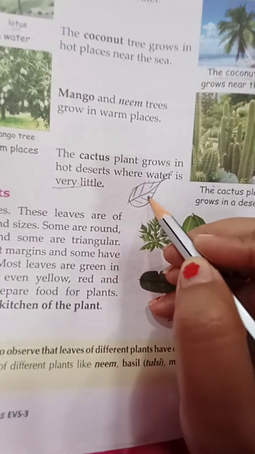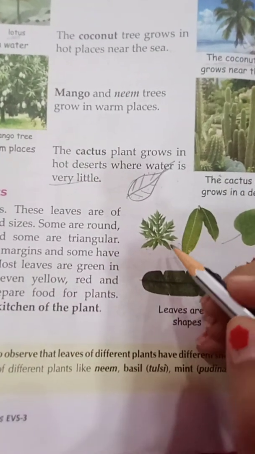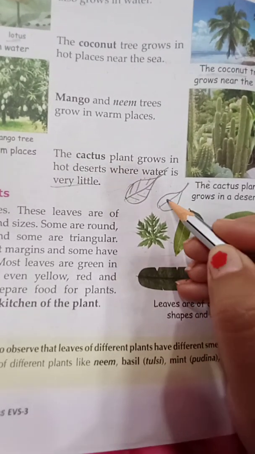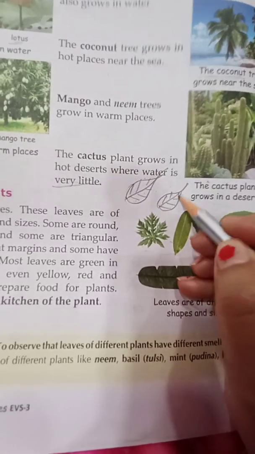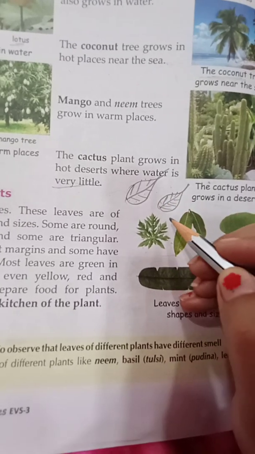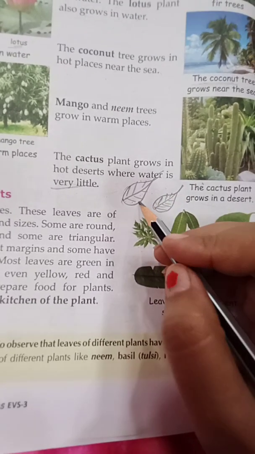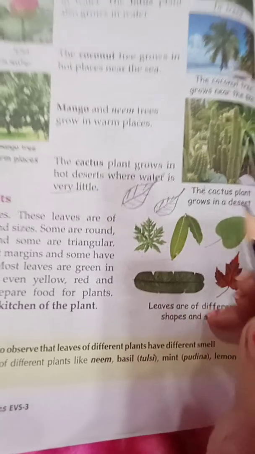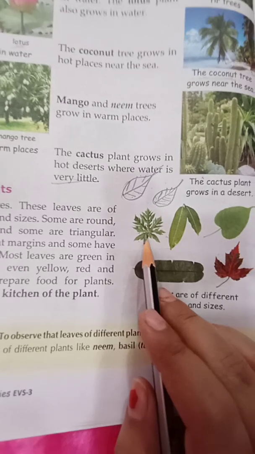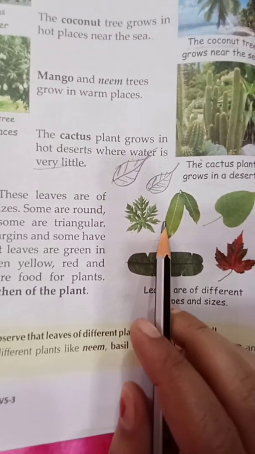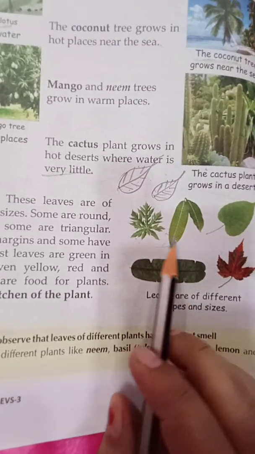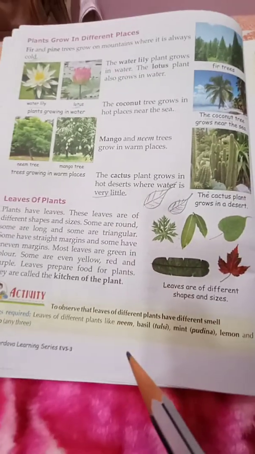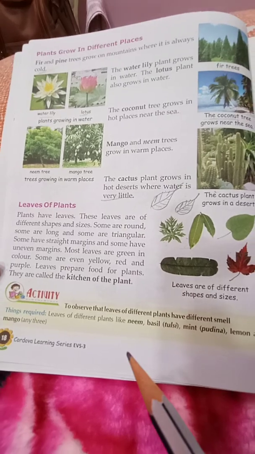Okay. Some have a straight margin. Some have an uneven margin. What kind of margins do they have? Let me draw it for you. Like this. They can go anywhere, there is no definite pattern; they become any which way. But these leaves have a straight margin and this one has a different type of margin. In this leaf you are not able to distinguish the margin, but in this leaf and this leaf the margin is straight. So some leaves have different types of margins.